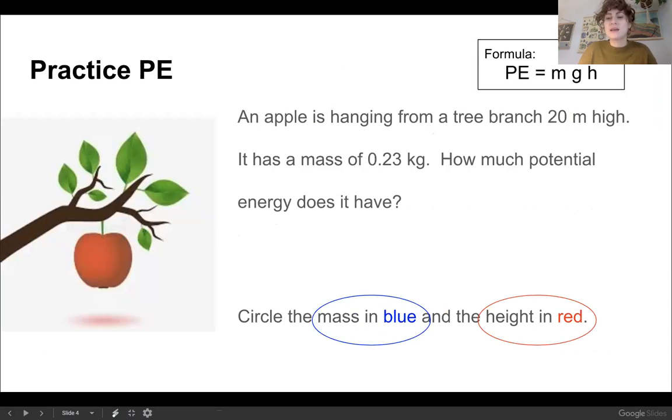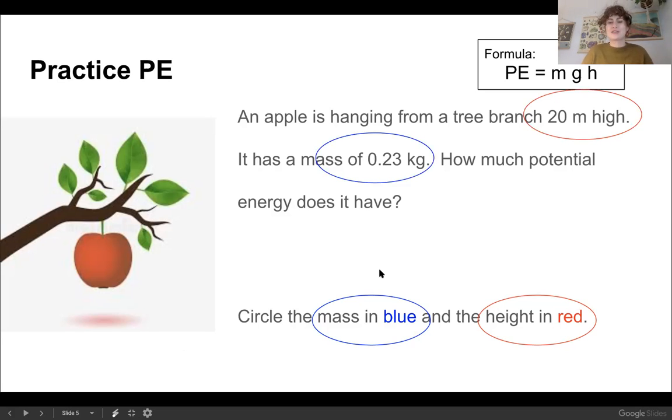Let's try a word problem, an example problem. An apple is hanging from a tree branch 20 meters high. It has a mass of 0.23 kilograms. How much potential energy does it have? So if you were in class, we would circle the mass in blue and the height in red. Can you circle that in your mind?